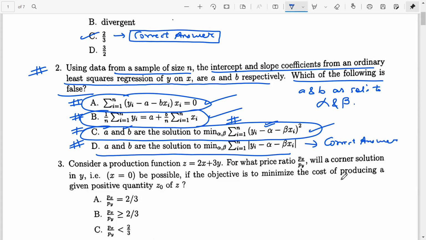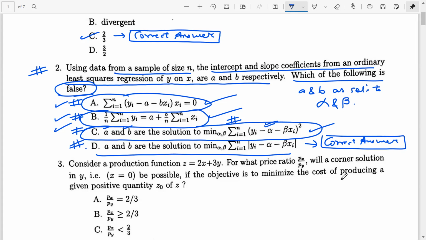Because what was the objective? The objective was to find out which of the following is false. Through the entire OLS procedure, I have shown that the first three options are absolutely correct. The only option which is false is option D. So option D is my correct answer.